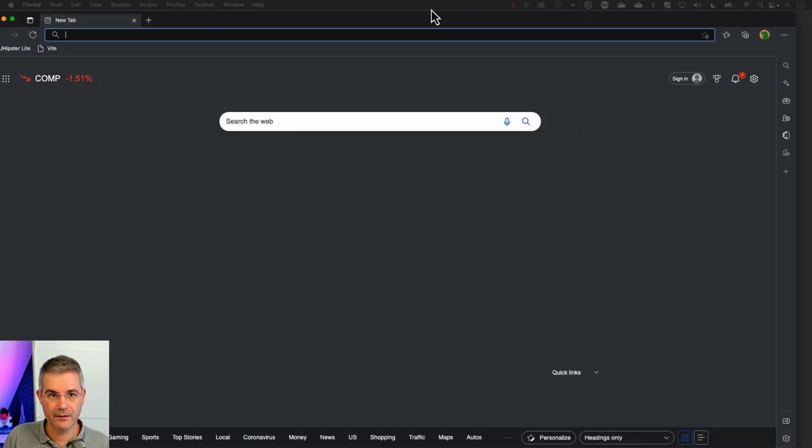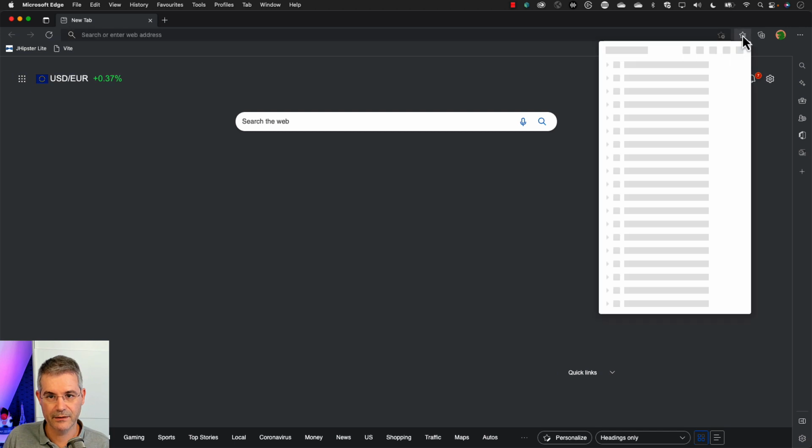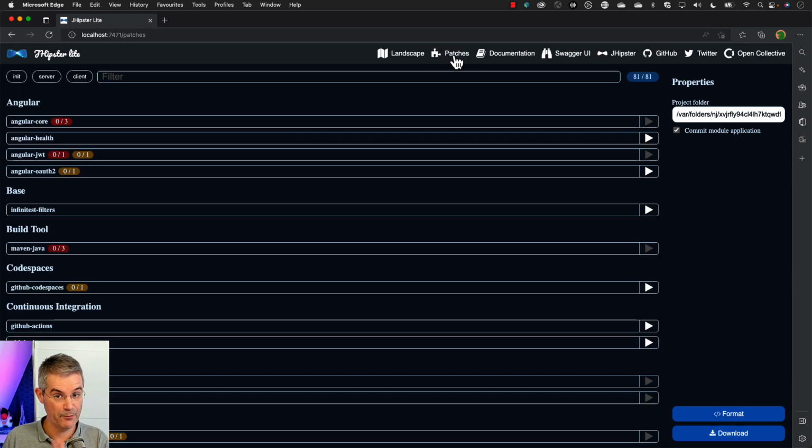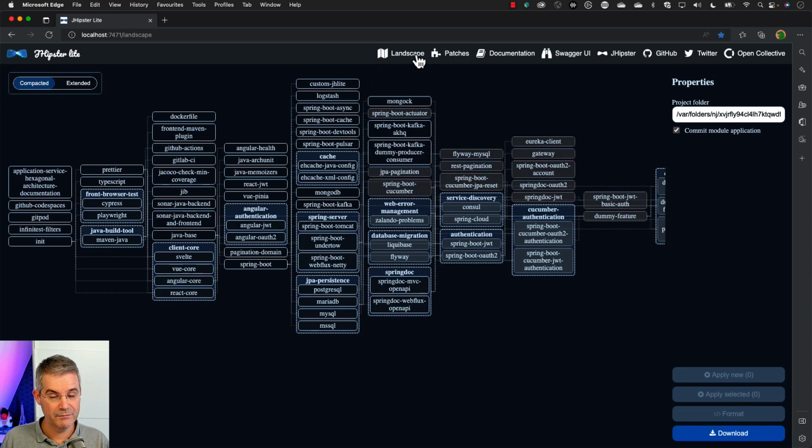Let me access it in my web browser. So that's the default UI we provide. And here you can already see we've got lots of modules which are available. There are other UIs which are available. There's the REST API, which is directly available. And in the future, we'll also provide simpler UIs for beginners.